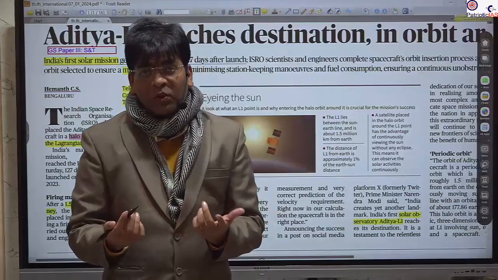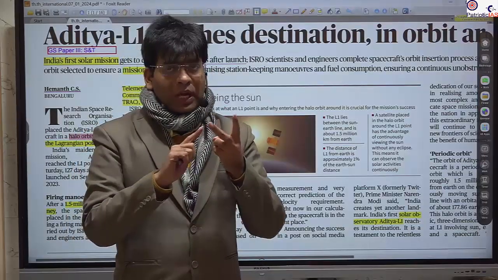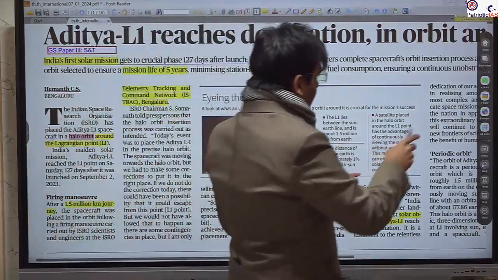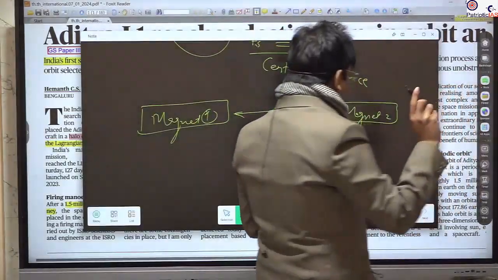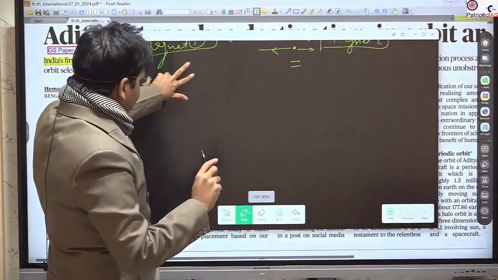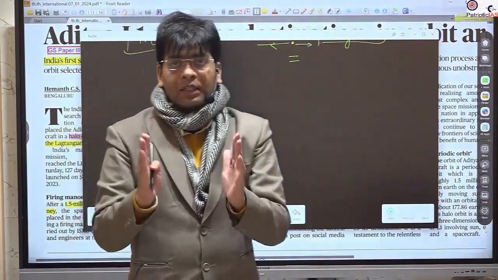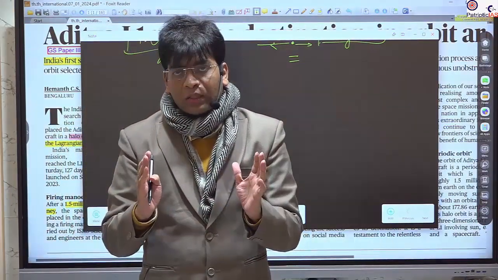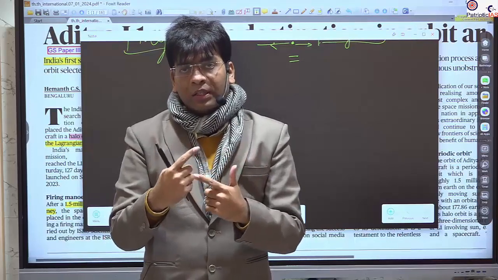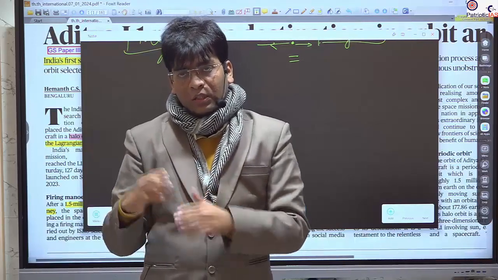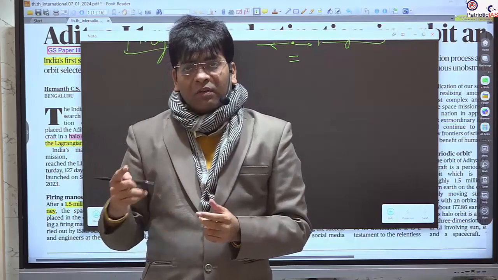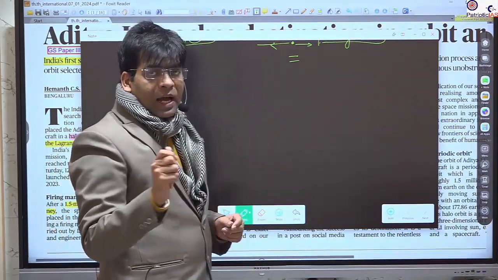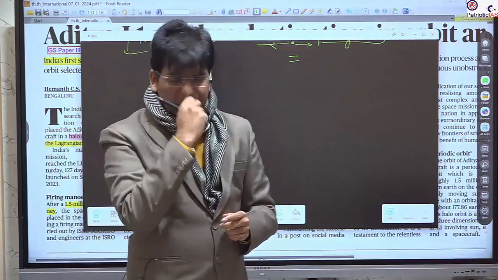These Trojan asteroids are associated with the L4 and L5 Lagrangian points, and this is the reason why we don't send our Aditya to L4 and L5, because there are a lot of asteroids due to the stability of the point. That's why, to avoid any collision, we have placed our Aditya mission spacecraft at the L1 Lagrangian point.